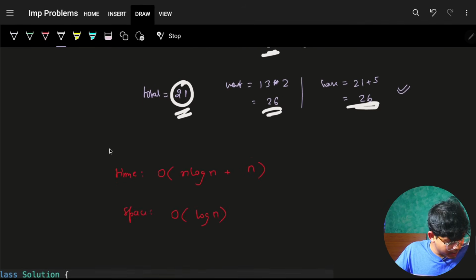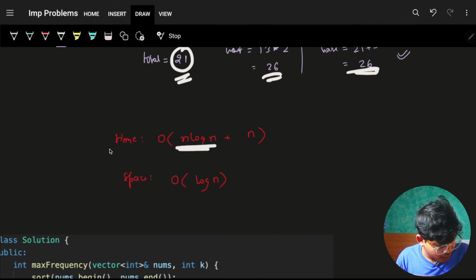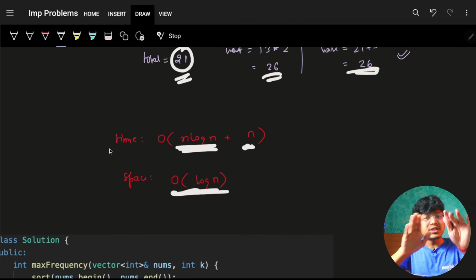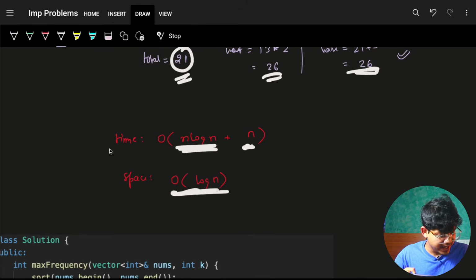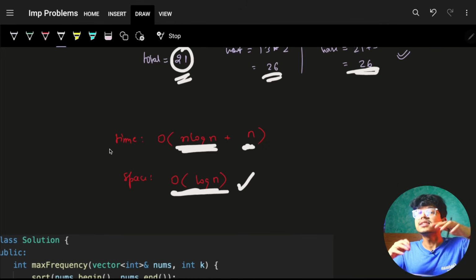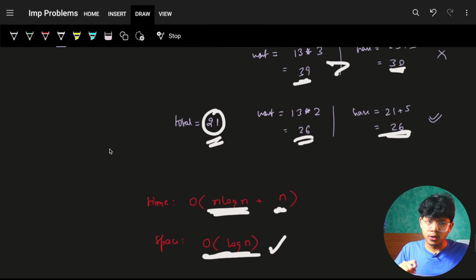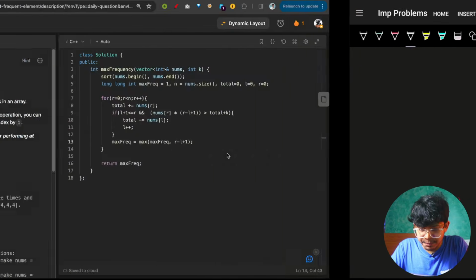Let's quickly code it up, and before that, for sorting it's O of n log n, and for the simple sliding window it's actually O of n. Again, to sort, we have not used any extra space, but while sorting, Java and C++ take log n space, while Python takes O of n space. So for sure, make sure that you account for this indirect space which is being used. Cool. Let's quickly see the code. Again, it will be pretty simple as what we saw.